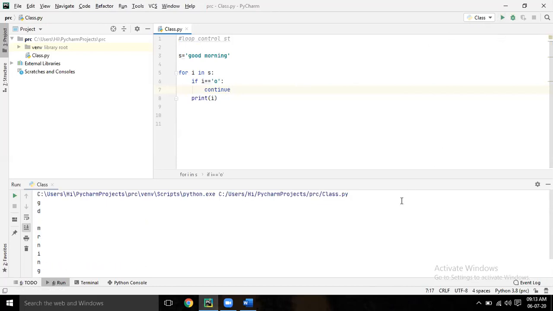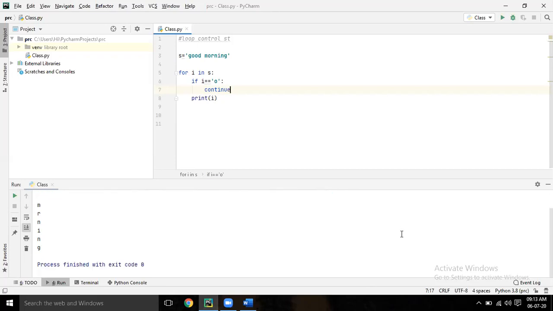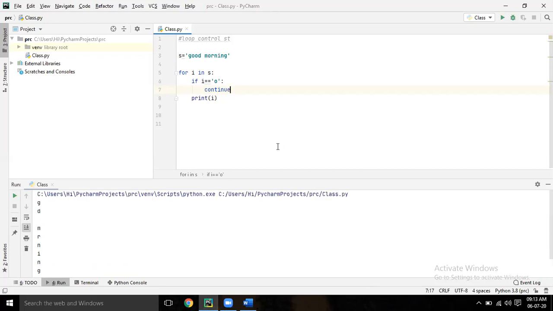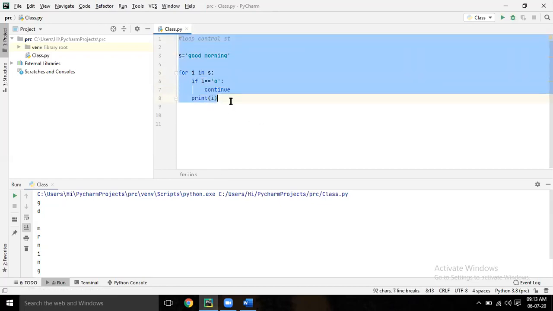So what will happen here? I'm telling, if i equals O, then don't stop, but continue. But keep the O. Don't write O, but continue. Save it.